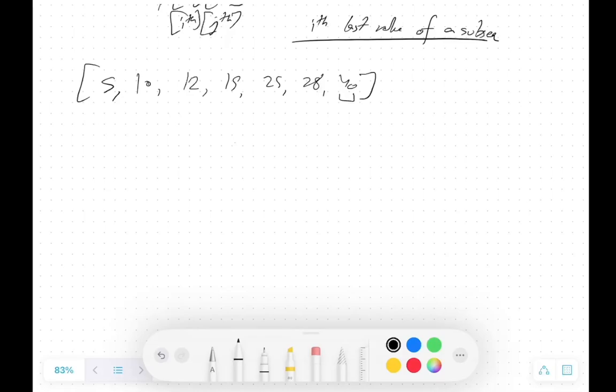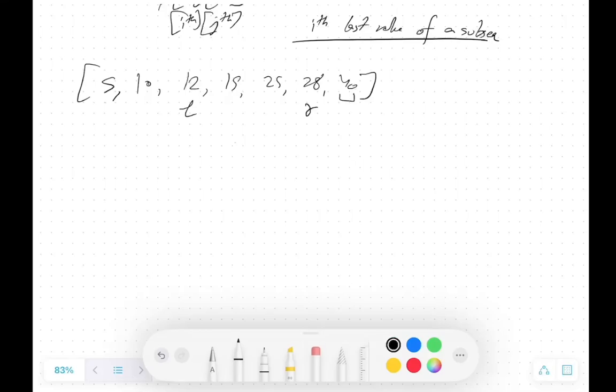We need to find two values whose summation is equal to 40. So my first value is this, my last value is this. The summation is 32 or 33, which is less. So I will just increment my L. Now it is 38, which is still less.